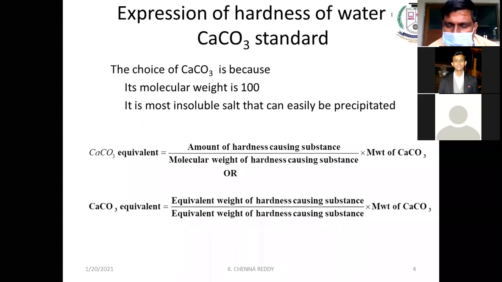And let us see the simple thing. If calcium chloride is there in the water, we have to find out the amount of calcium chloride present in the water. And we know the molecular weight of calcium chloride. If you know these two, and we will be multiplying it with the molecular weight of calcium carbonate, we will be calculating the hardness of the water. This is one method.